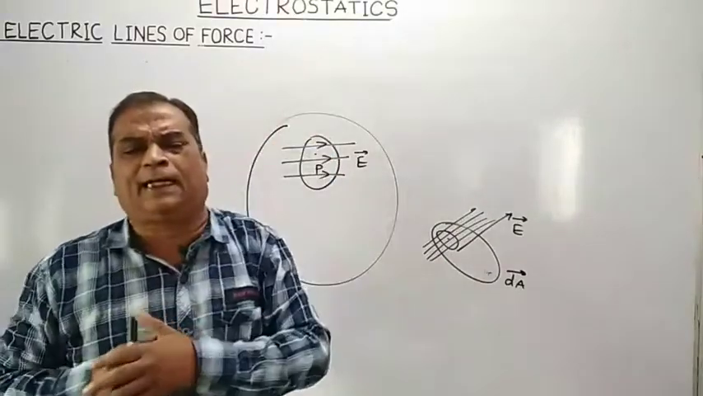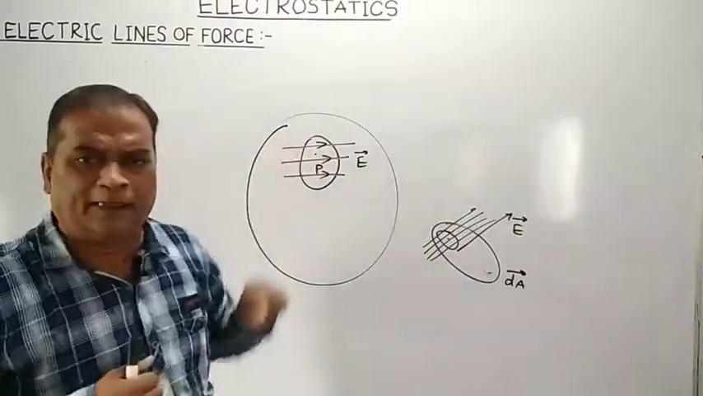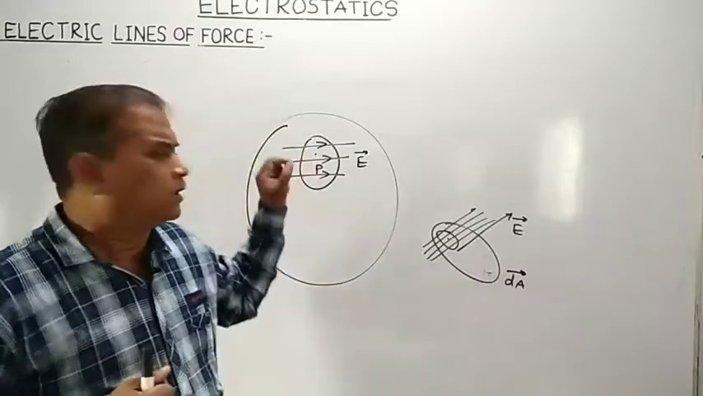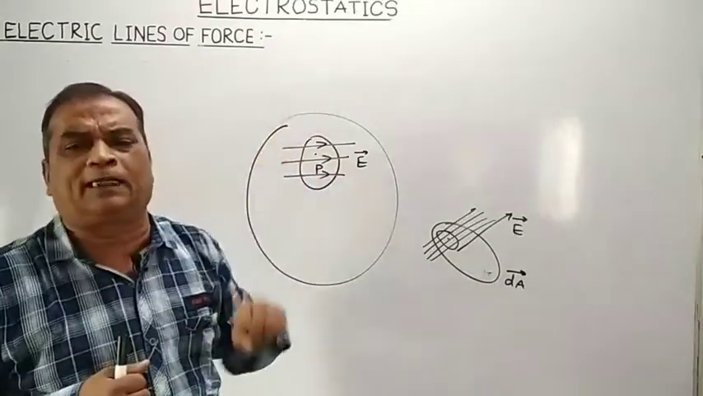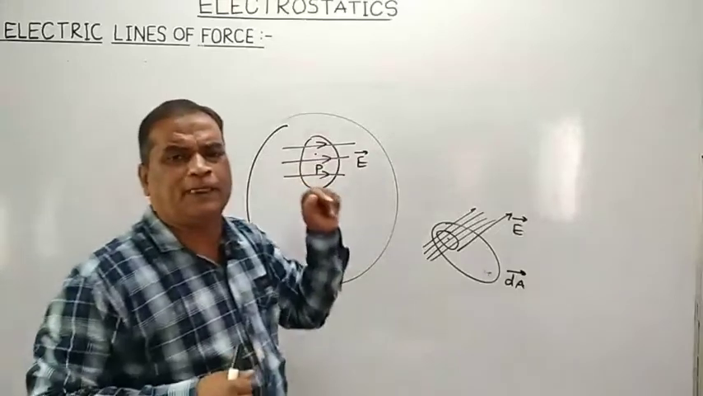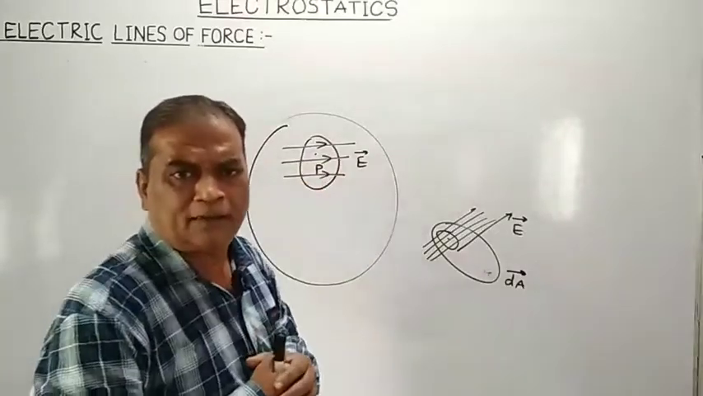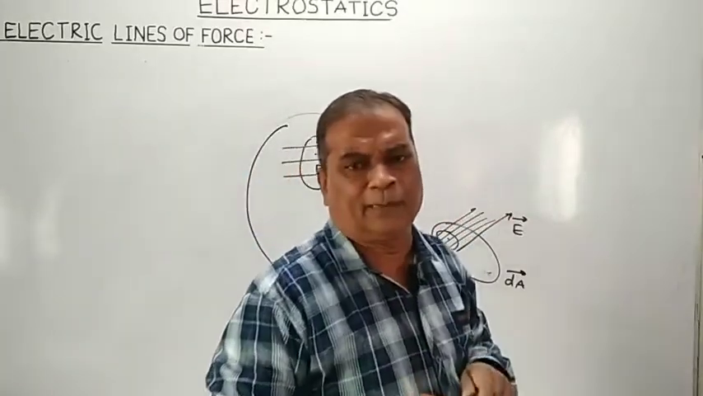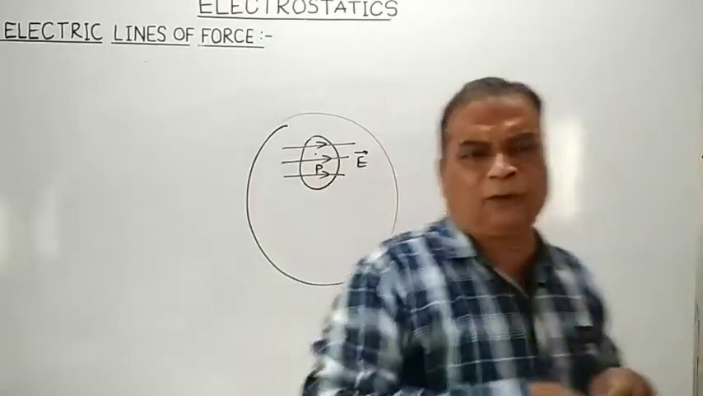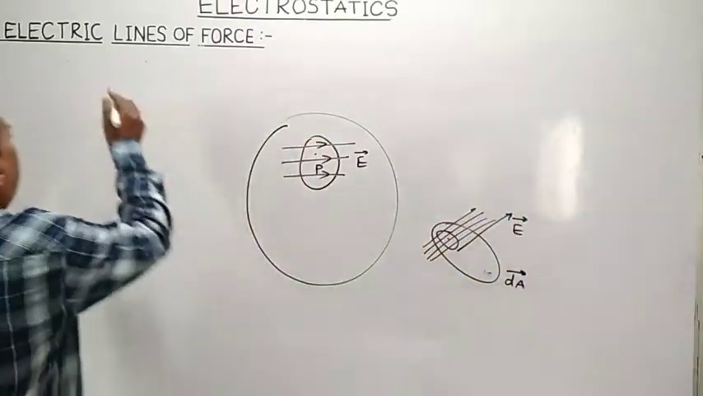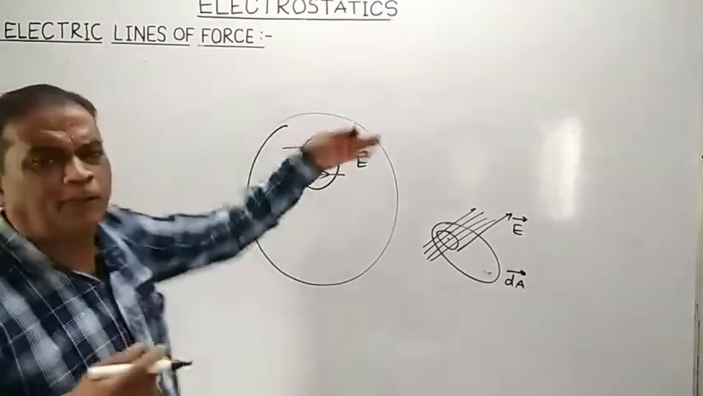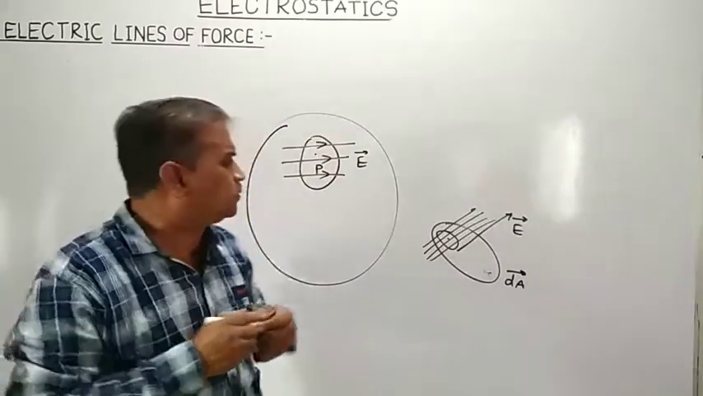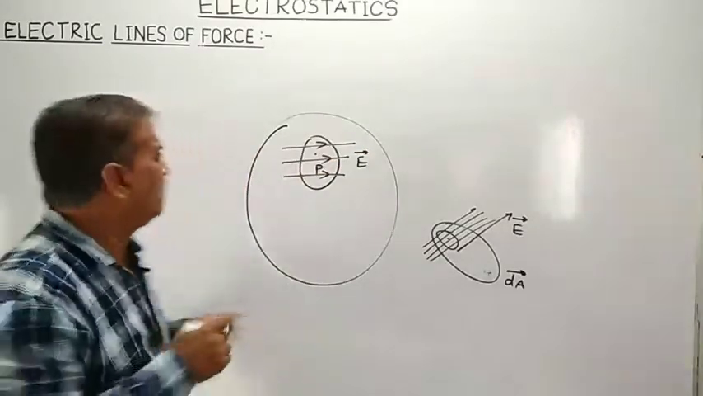Number of electric lines of forces passing normally through a unit area drawn around a given point will give us the strength of electric field at that point. Now, because you are measuring the strength of electric field in terms of number of electric lines of forces passing through what? A unit area.